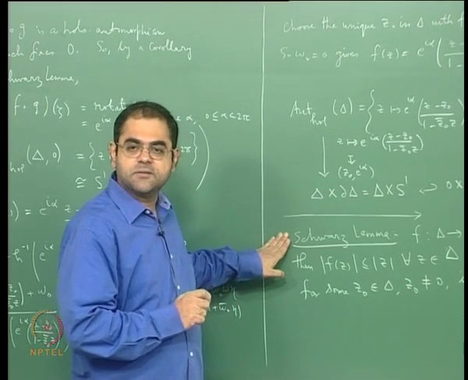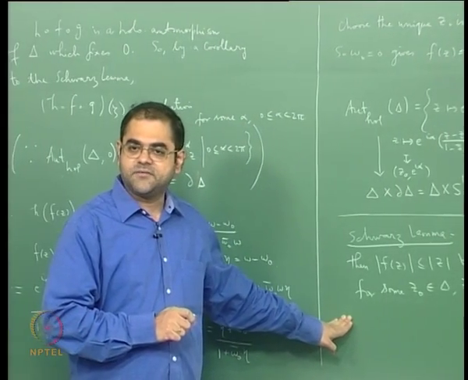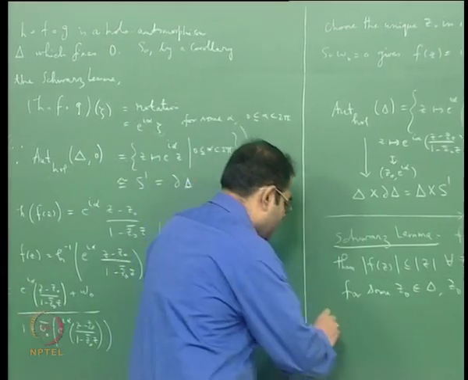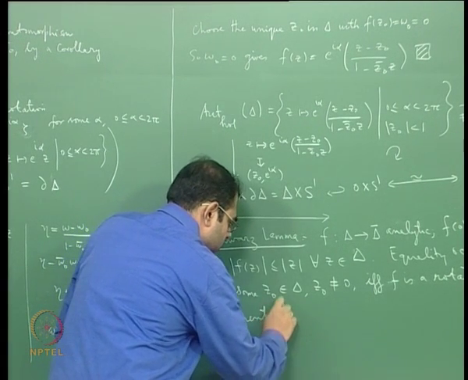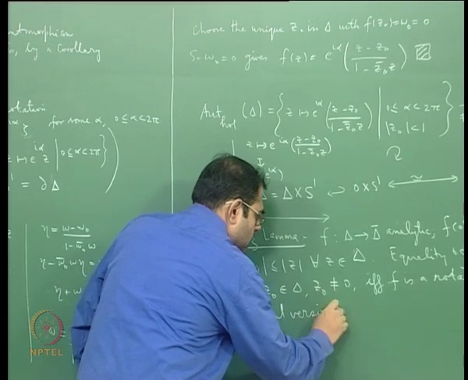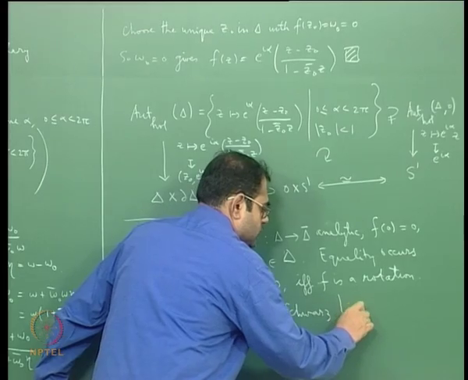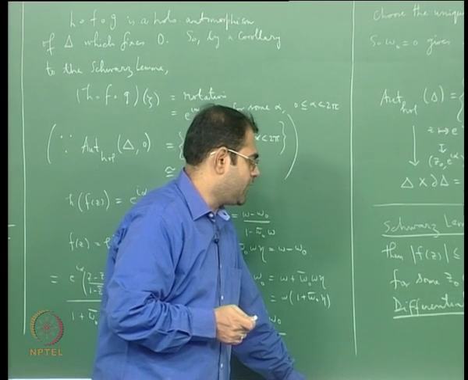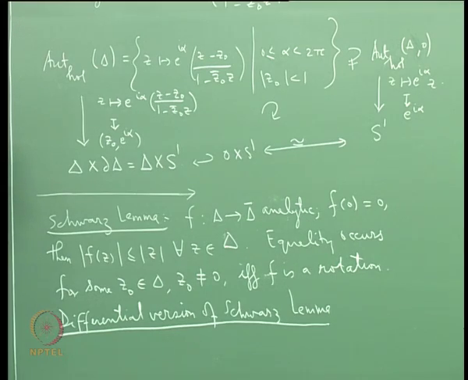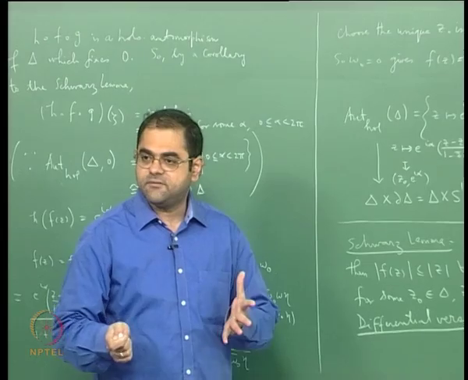From this version of Schwarz's lemma I am going to get another version, which is called the differential version of Schwarz's lemma. The differential version is that you have the result in terms of the derivative at the origin.